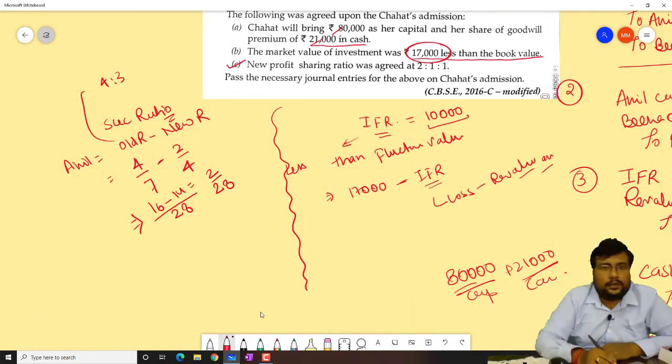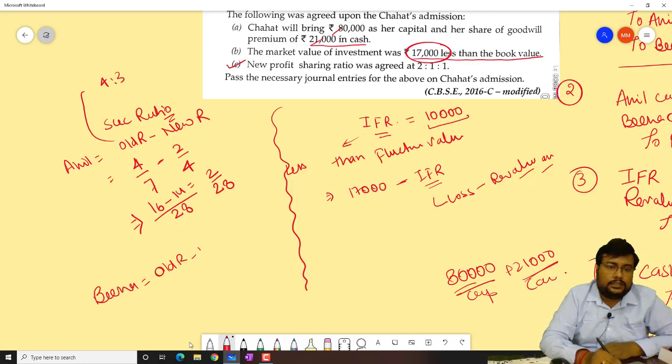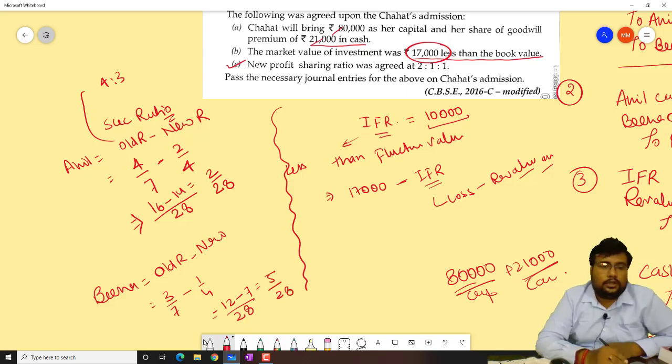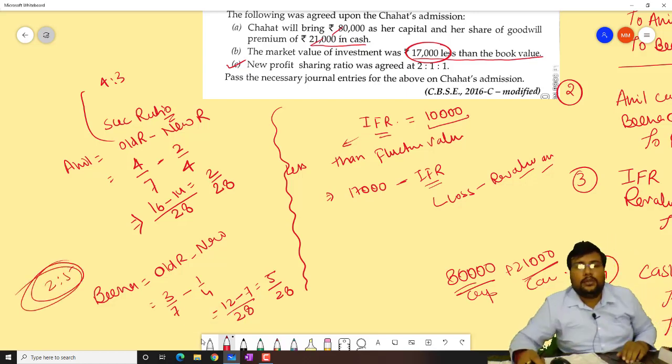And similarly we will find out the sacrificing ratio of Bina. So for Bina it is old ratio minus new ratio. Old ratio is 3/7 minus 1/4. So 7 fours are 28, 4 threes are 12, and 7 ones are 7. So it will be how much, beta? 5 by 28. So now the sacrificing ratio is 2:5.